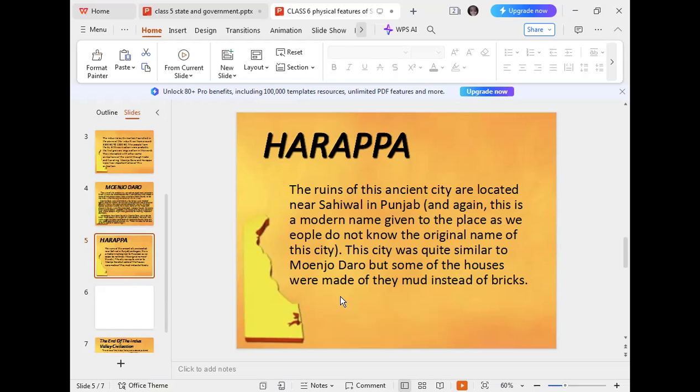There are also the great bath and grand palace and all these things which are found in Mohenjo-daro. The sewage system and streets are also found here. But the difference is that the city of Mohenjo-daro is found in Sindh, and Harappa is found in Punjab.